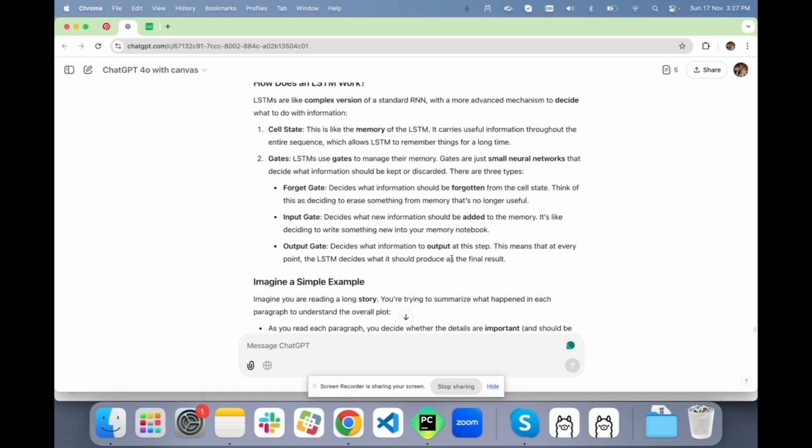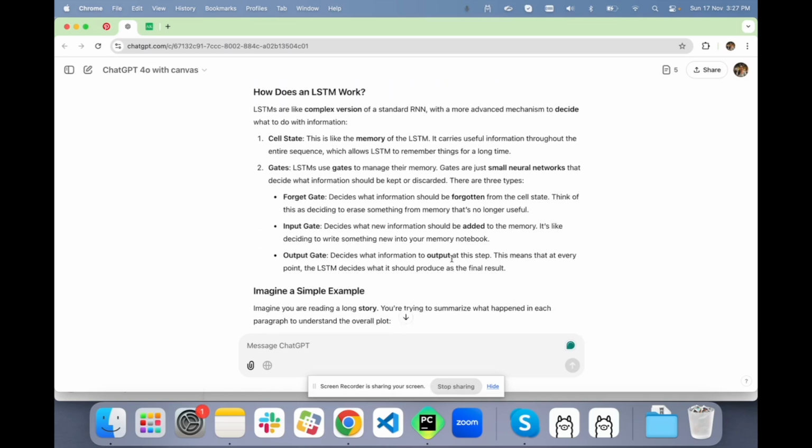How does it work? LSTMs are like complex versions of the standard RNN that we learned yesterday, with a more advanced mechanism to decide what to do with information. First is the cell state. This is like the memory of the LSTM.